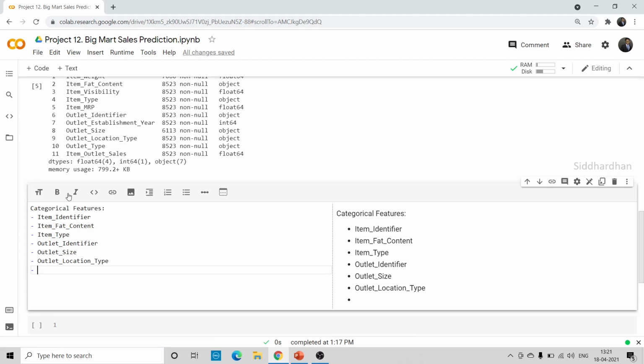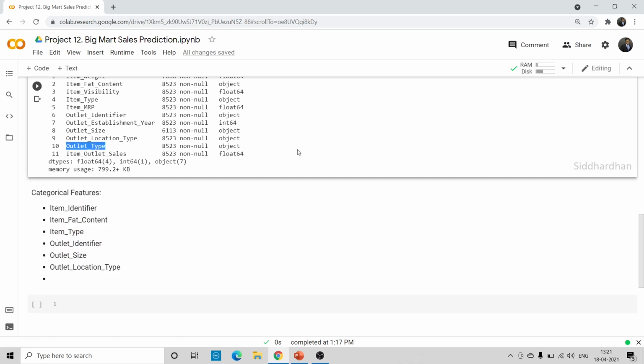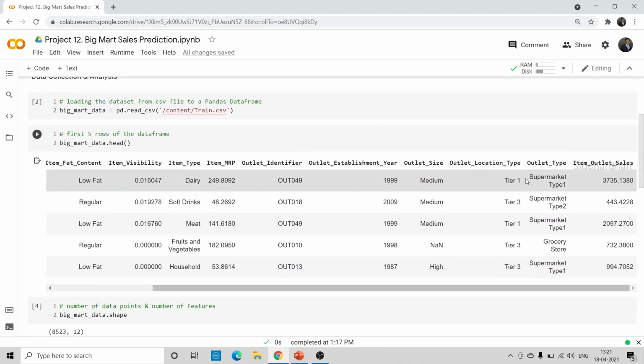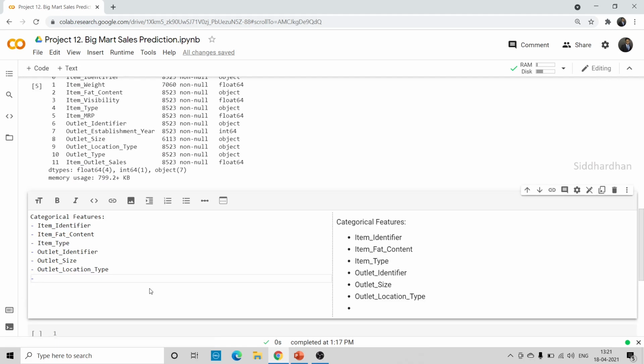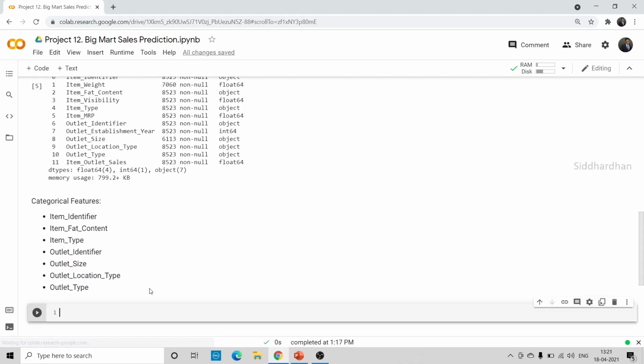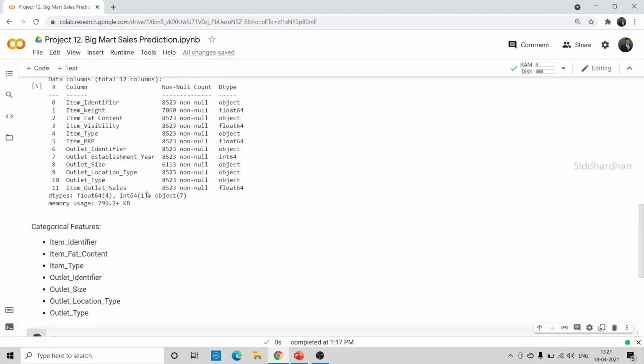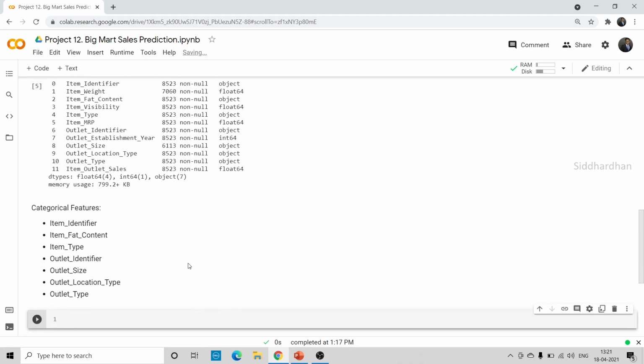And the next one is outlet type. So this is also a category because it tells whether it is a supermarket or a grocery store, such kind of things. Okay, so let us put this here. So these are the different categorical features we have. So in total we have about 7 categorical features. Out of 12, 7 are categorical features and the remaining 5 are numerical features.